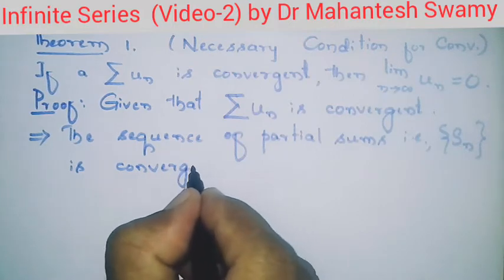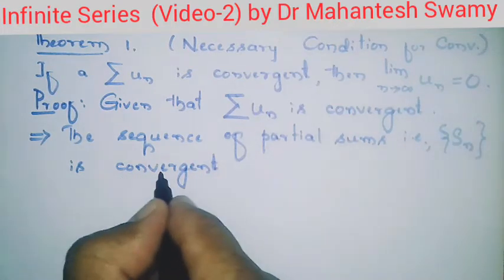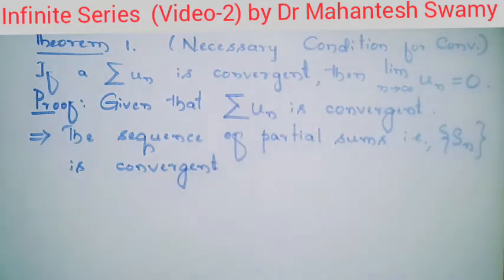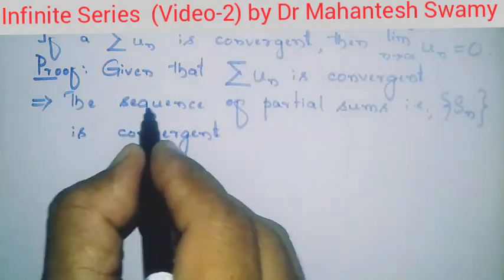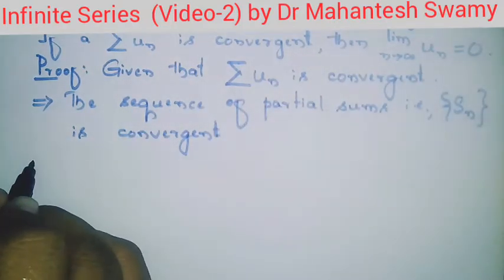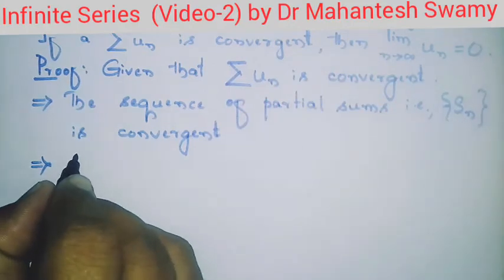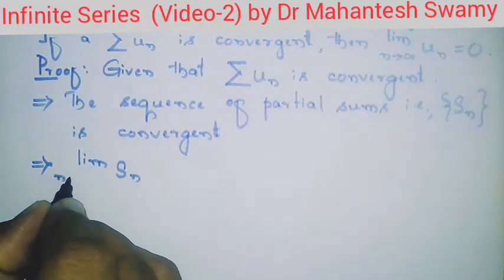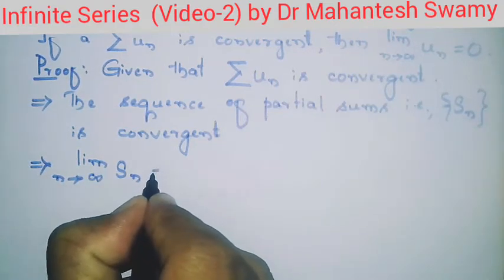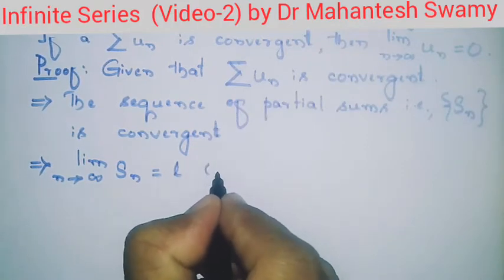When the series is convergent, then the sequence of partial sums must be convergent, and on the other hand, when the sequence of partial sums is convergent, then the given series is convergent. That we are having. Now we should use this thing over here. When the sequence of partial sums is convergent, by the definition of convergence of the sequence, it implies limit of Sn as n tending towards infinity is equal to a finite value L, say.